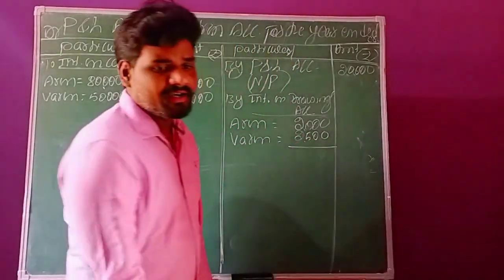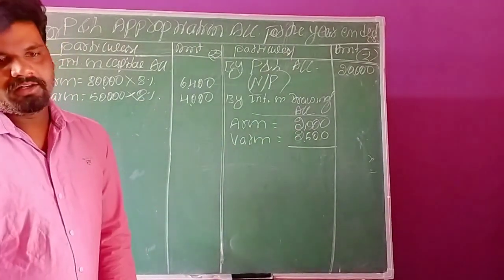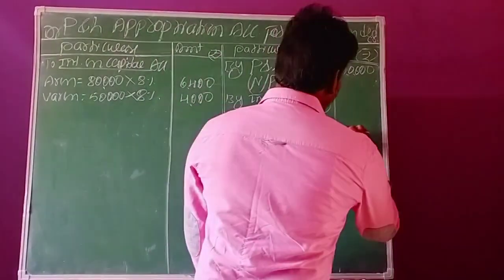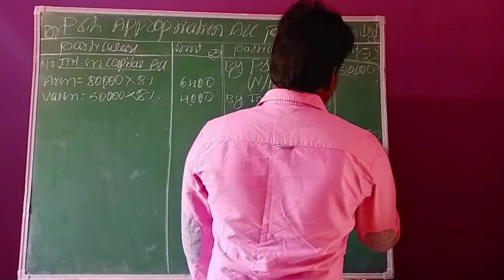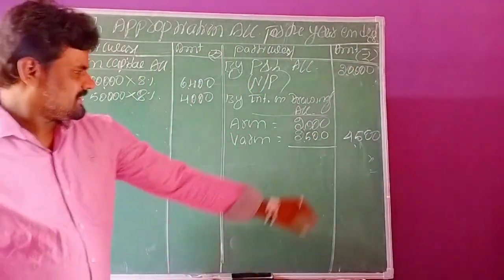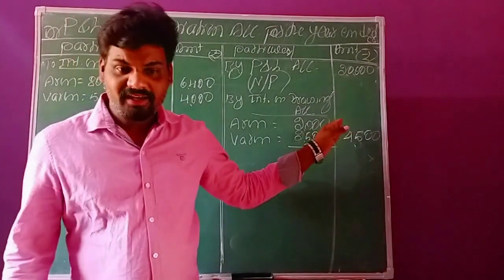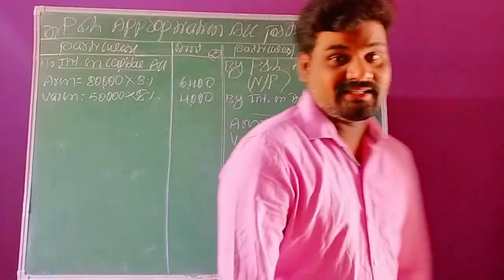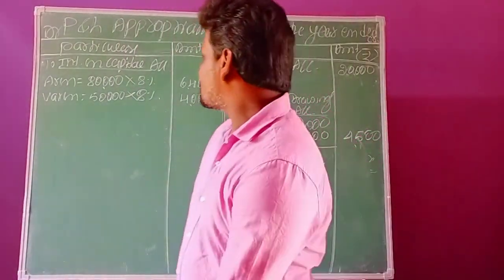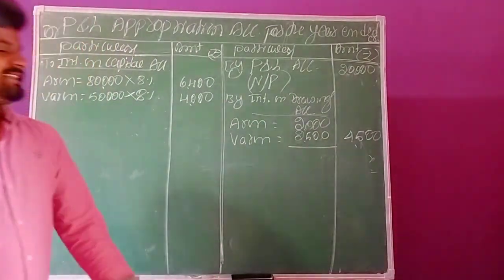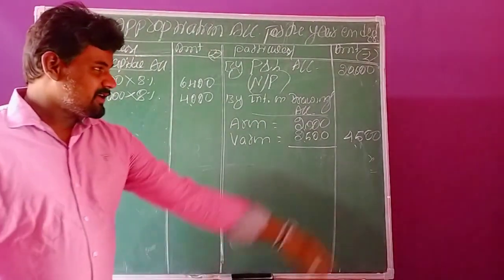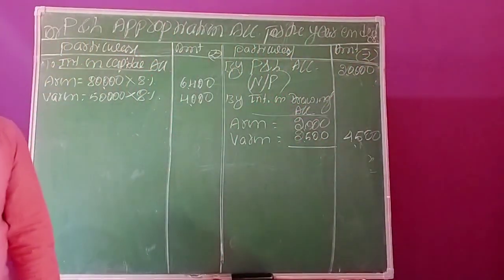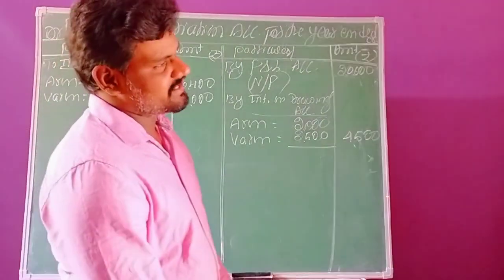Both the values we can record in that inner column. Now make it total. The total interest on drawings, 2000 plus 2500, means total 4500. So total 4500 is the total interest on drawings by the partners. So this is the second adjustment. Is it clear? Now we have completed three necessary transactions: one is profits for the year, second is interest on capital, third is interest on drawings. These three transactions are completed.